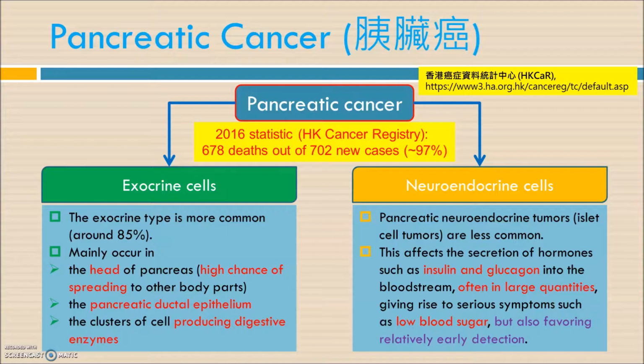So there will be a lot of cells secreting the hormones, insulin or glucagon, often in large quantities. So that's why it may lead to low blood glucose level.